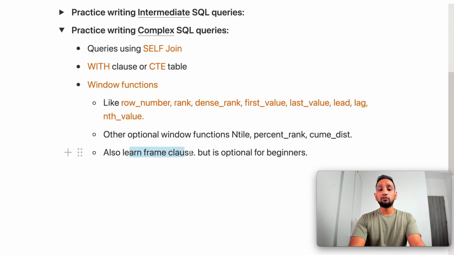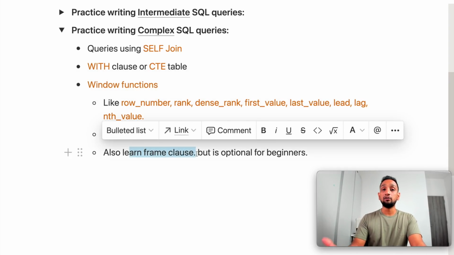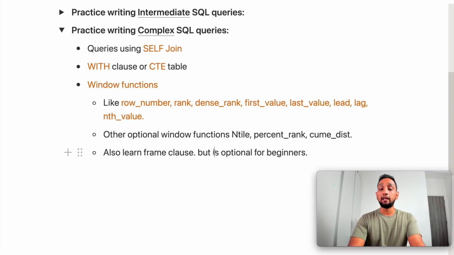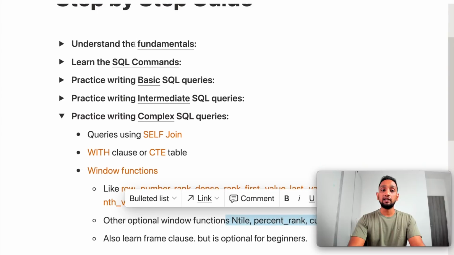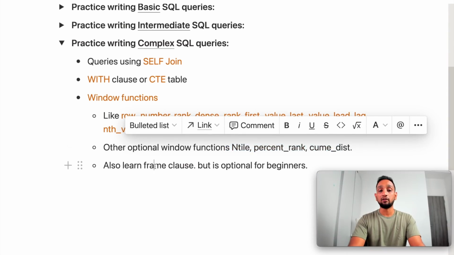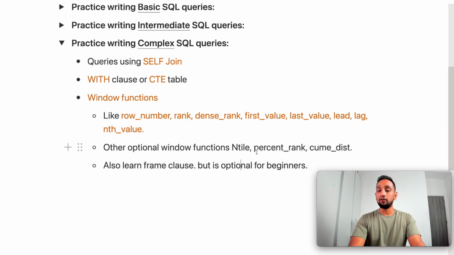And then finally, you also have something called a frame clause that you can use in window functions to modify your output, or in certain cases when you are not getting the expected output, you might have to apply a certain frame clause to do that. Now this is something that I would say keep for the last, the frame clause and these remaining window functions. If you are able to cover all the other concepts that I have mentioned here, then if you have the time, definitely focus on frame clause and these remaining window functions.